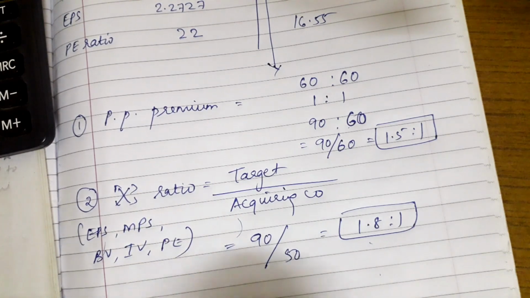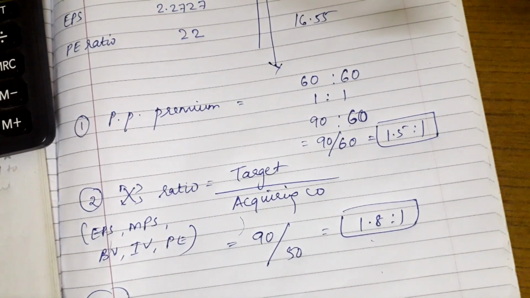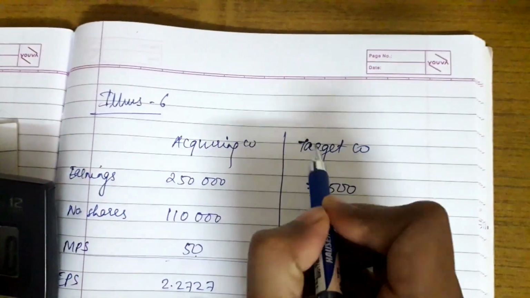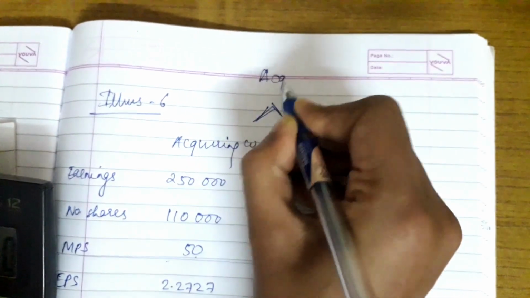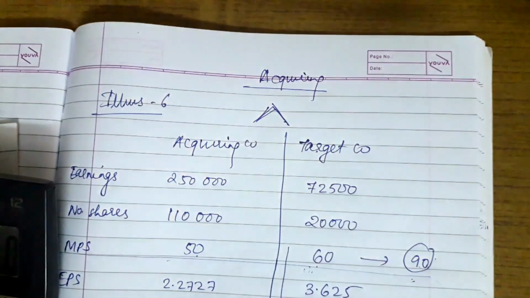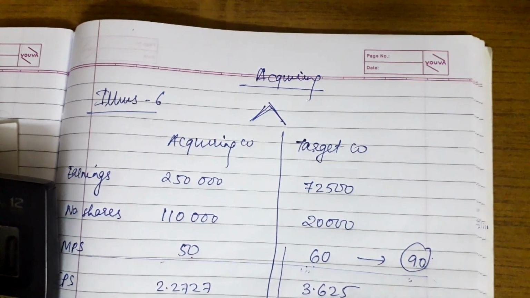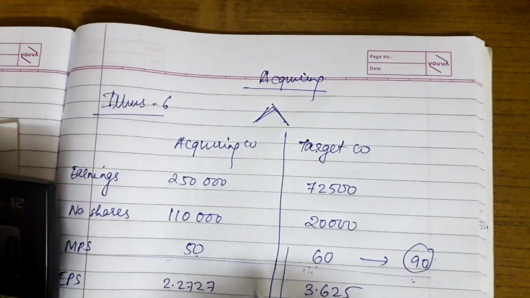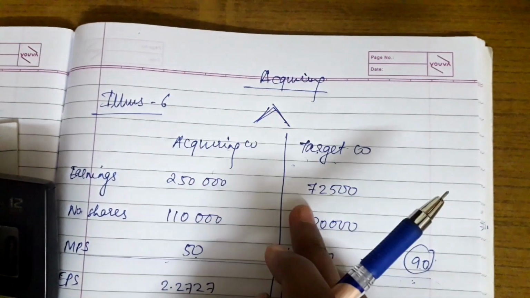Now the third question is about the number of new shares issued by the acquiring company. This acquiring company and target company are going to get merged, and after the merger only one company would remain, the acquiring company. So now we have to see how much the earnings would be and how many shares there would be. For both companies after the merger, the earnings will be added together.